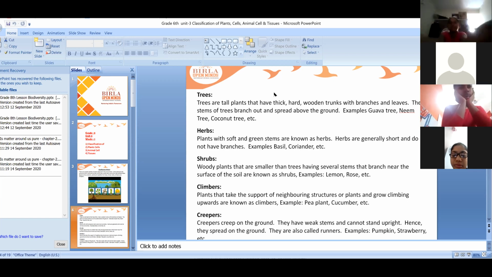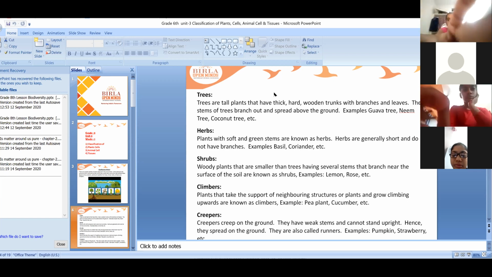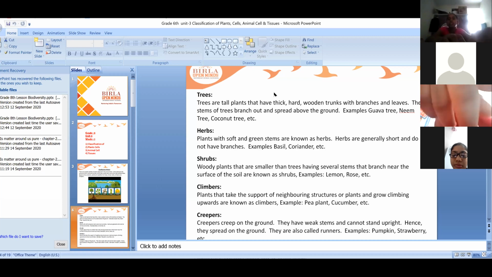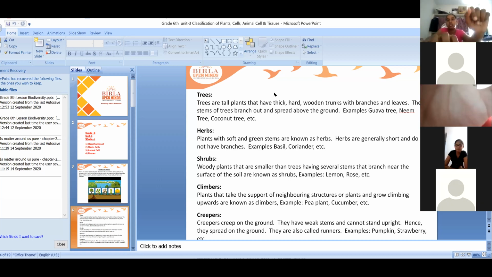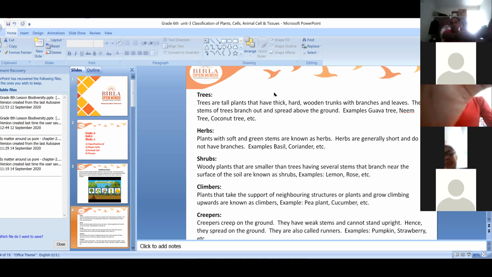So the most important part of the plant, if it is not there, then the plant will die, is the roots. The roots go deep in the soil, and because of that the plant survives. The roots provide nutrients to the plant and help in anchoring of the plant in the soil. What is meant by anchoring, children?